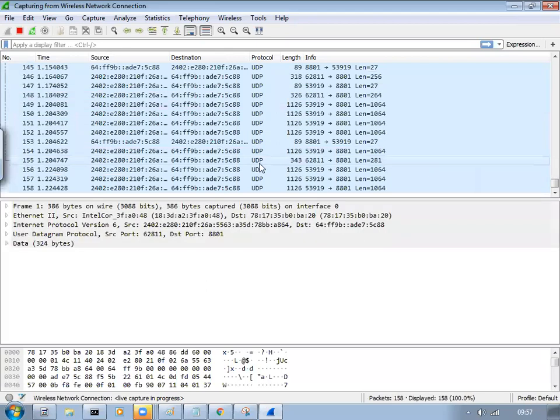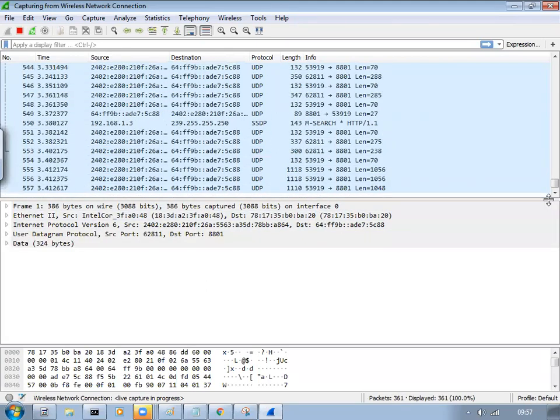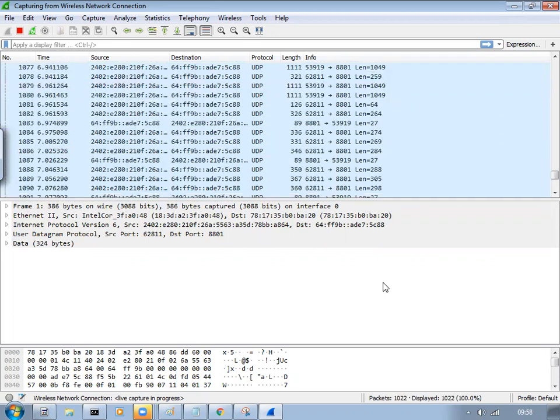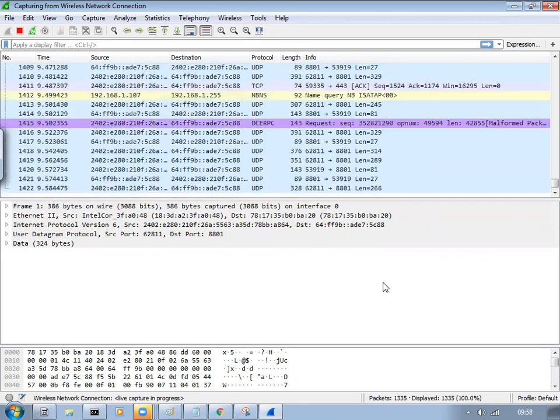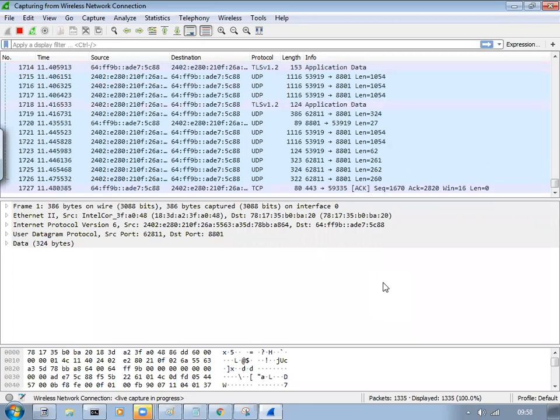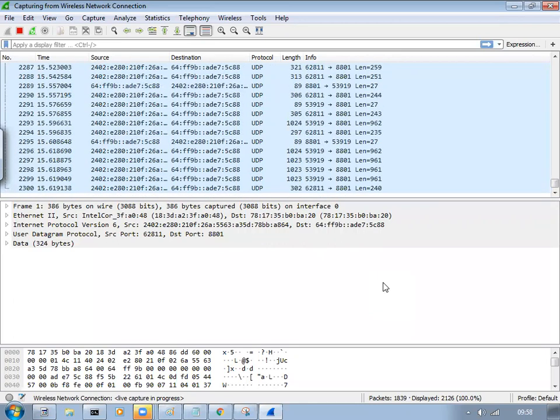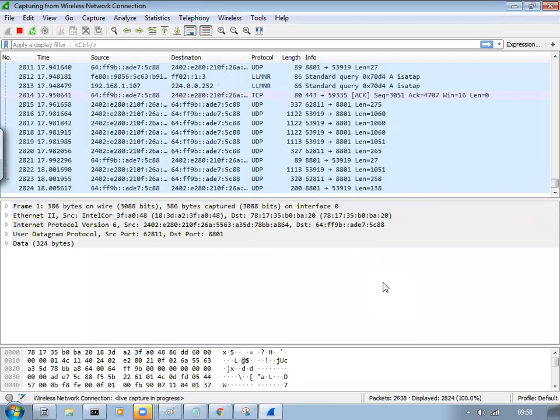If you see, this is the data that is happening. So much data is going out and coming in. It looks crazy to you, but this is what is happening. Without your knowing, all these things are happening.